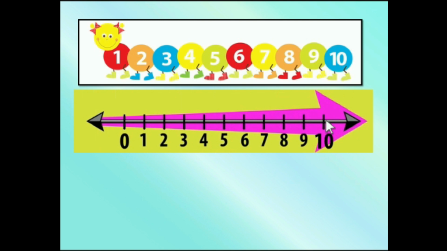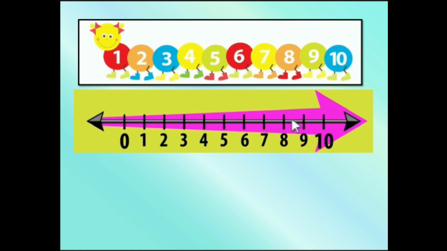Later on, you saw this number line. Based on this number line, you did additions, you did subtraction, and mathematics was very easy for you. This diagram tells you that when you go towards this side, that is the right side, the value goes on increasing. That is, 2 is smaller than 3, 4 is greater than 3, 6 is greater than 3, 7 is greater than 4. So from here, when you go to this side, the value goes on increasing.